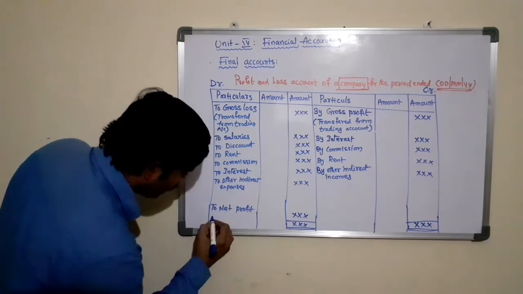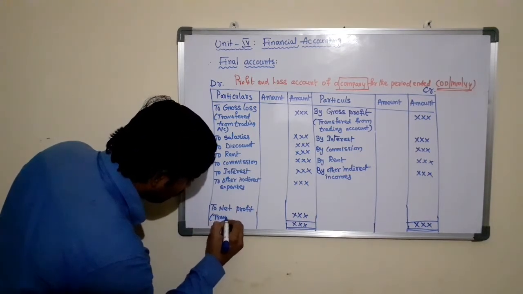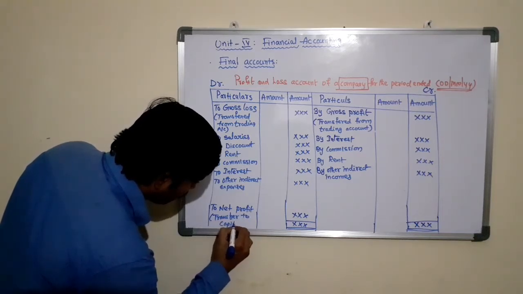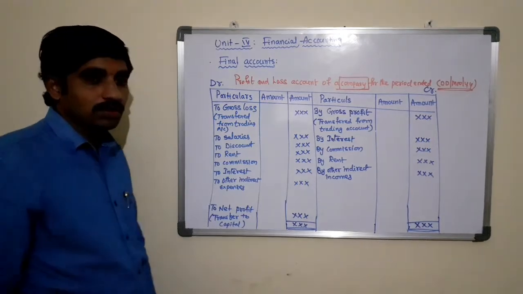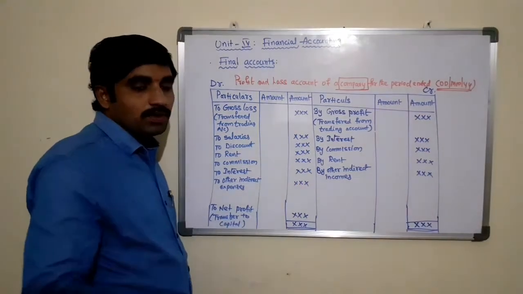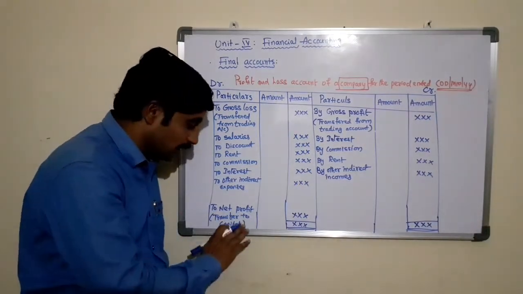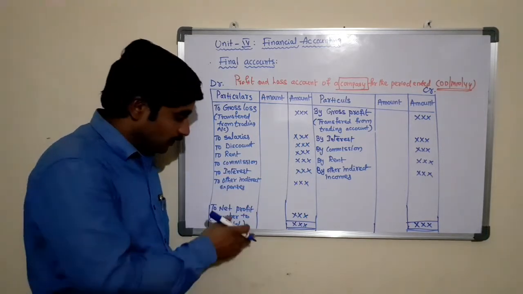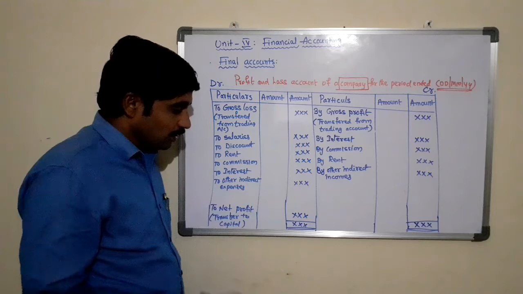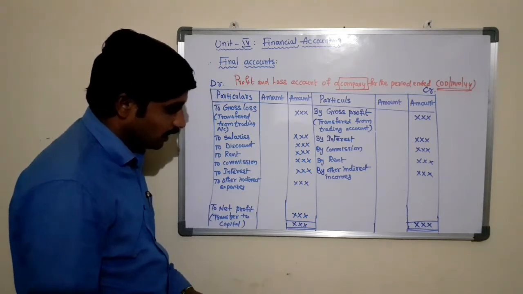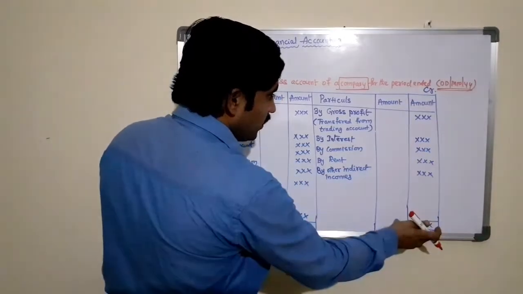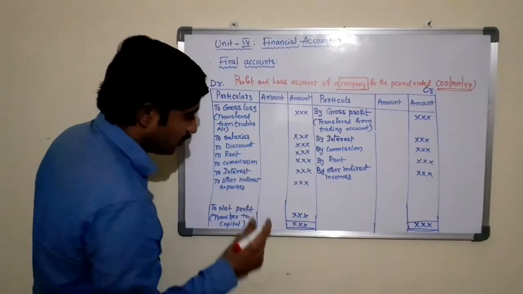Net profit, transfer to capital. We cannot write here account because we are not transferring to an account. We are transferring this net profit to capital in the balance sheet. So this is how we are ascertaining, by taking the difference between credit total and debit total.